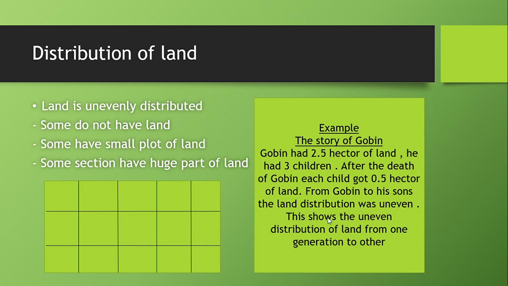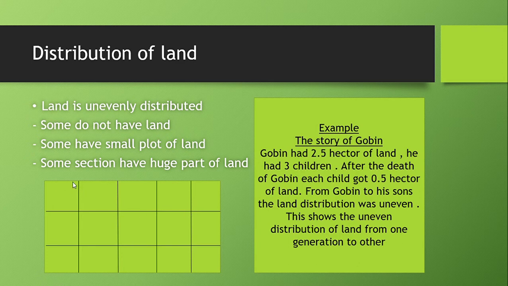This shows the uneven distribution of land from one generation to another. That is, Gobind had this big land, and he had 3 sons.